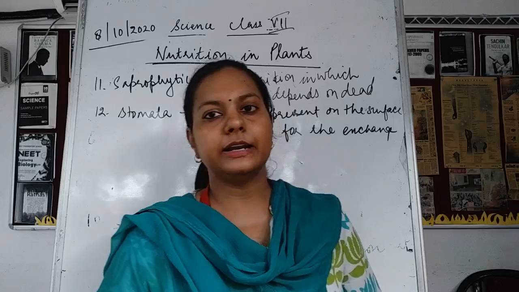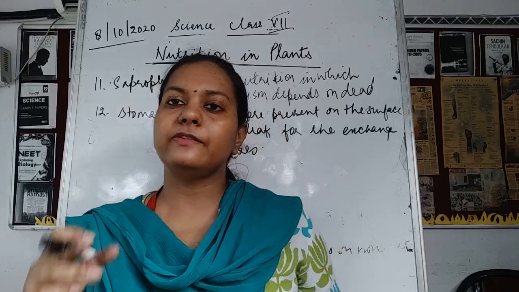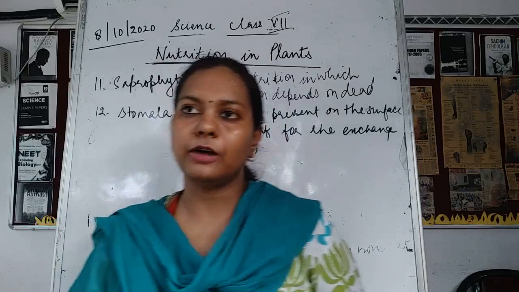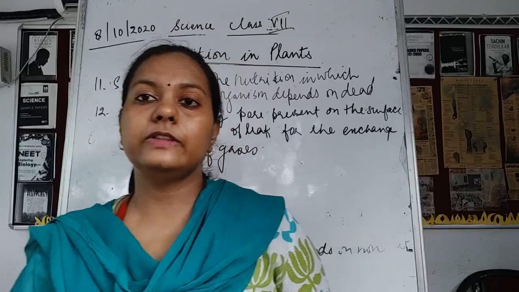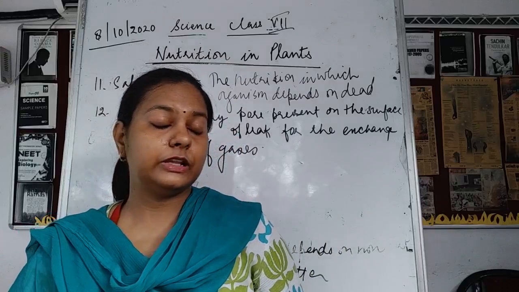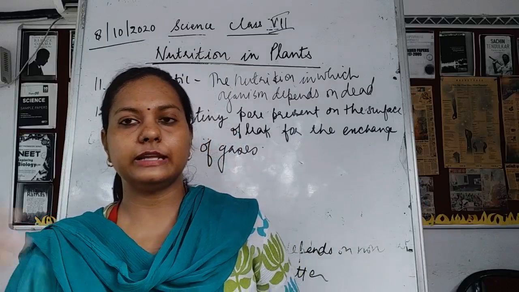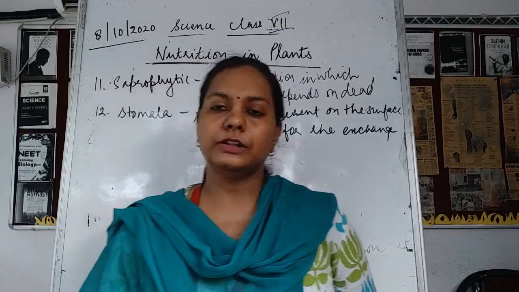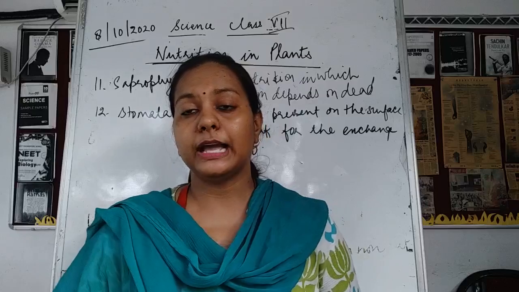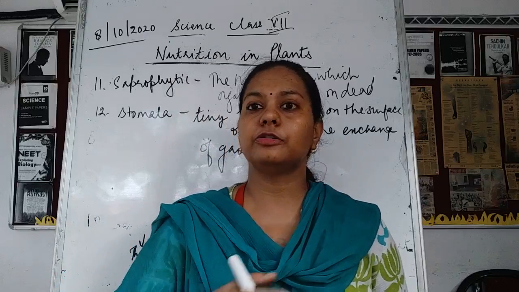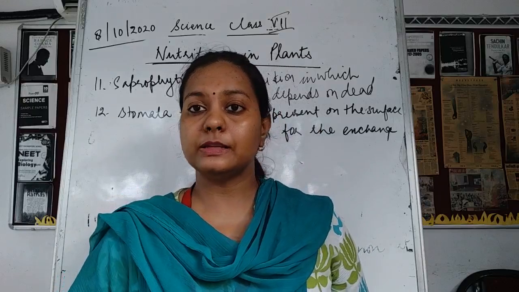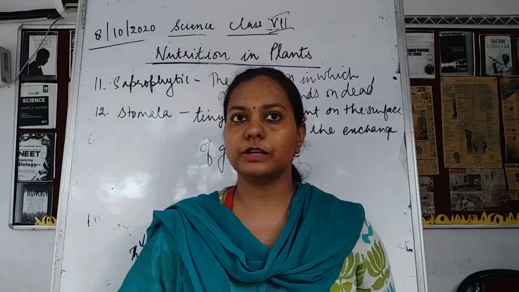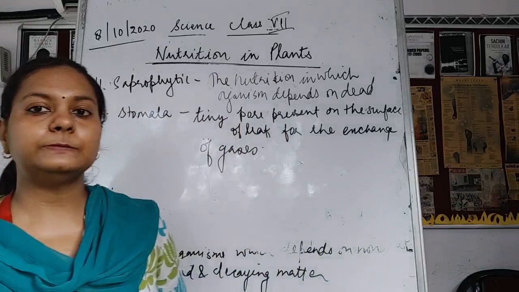So we have already studied the complete explanation of this chapter, where we studied how the nutrition is gained, how the green plants are making their food. If a plant is not green in color, if it cannot photosynthesize, it could take up nutrition in other ways, which is known as the heterotrophic mode of nutrition. There could be saprotrophs, that could be parasites, that could be symbiosis or the symbiotic mode of nutrition. Okay, so this was all about the chapter.